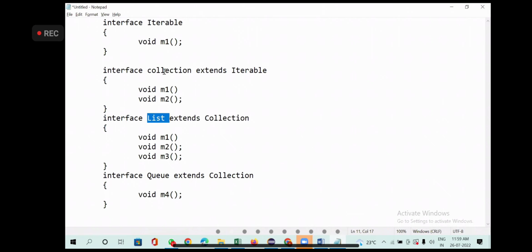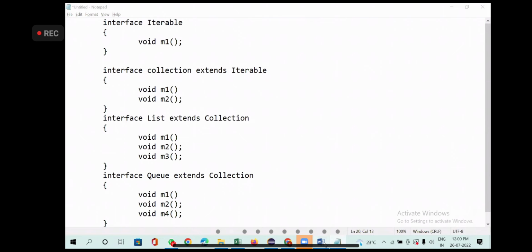List is extending Collection, which has 2 methods, so I am putting those 2 methods here directly, and it also has its own method. Now Queue is extending Collection, which has 2 methods, so method 1 and method 2 will come here. It will have 3. Are you getting confused? It's a bit tricky, but understand that when an interface extends an interface, whatever you have in the super interface will come to the sub interface. That's what we are trying to do.